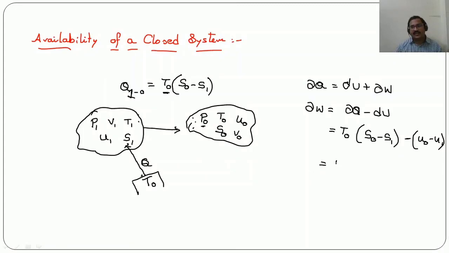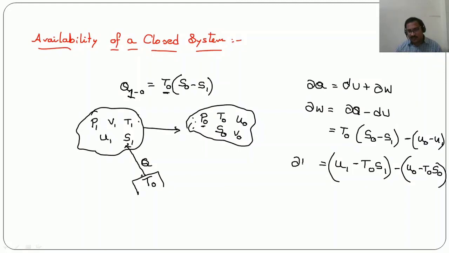Now we can write this same expression as (U1 minus T0 S1) minus (U0 minus T0 S0). You can write like this. By a small interchange, you can write this expression like this.